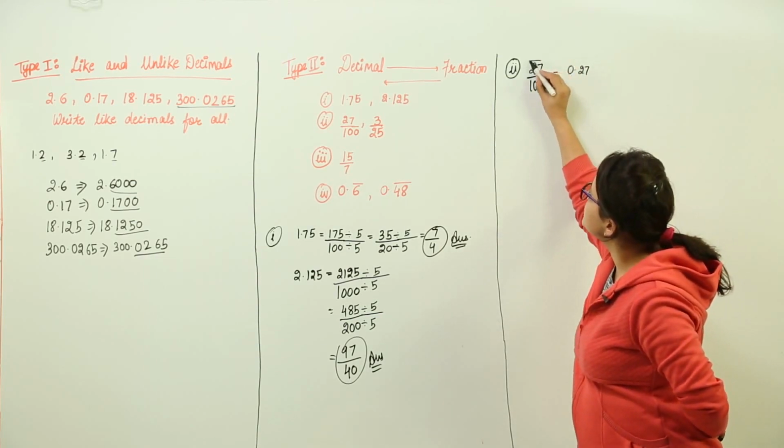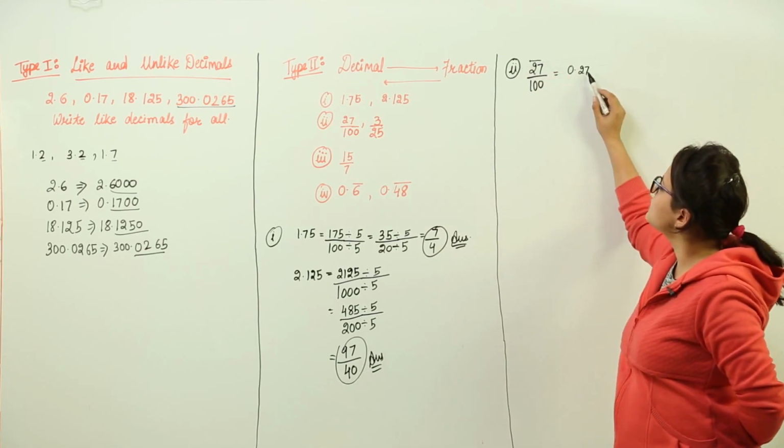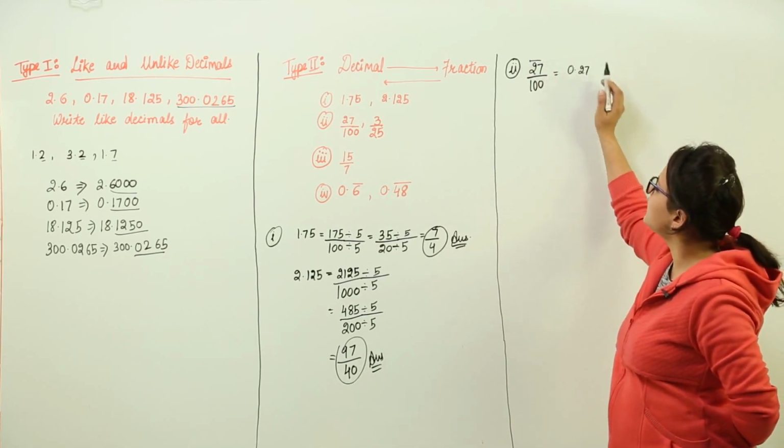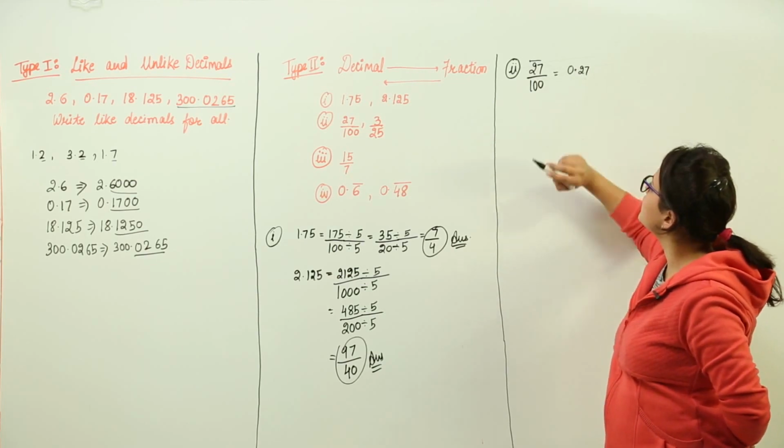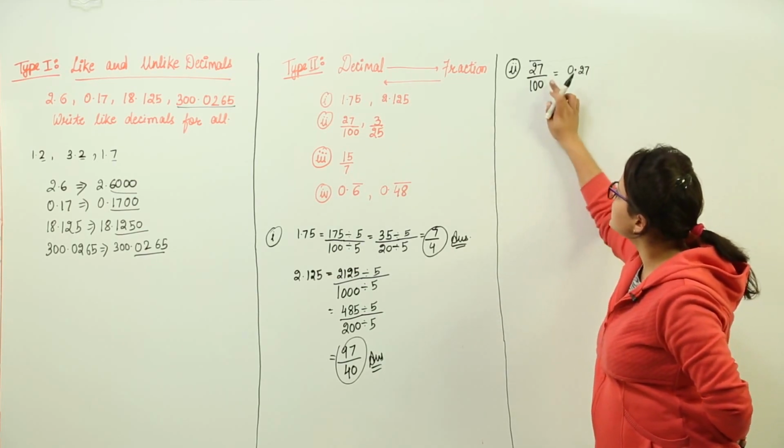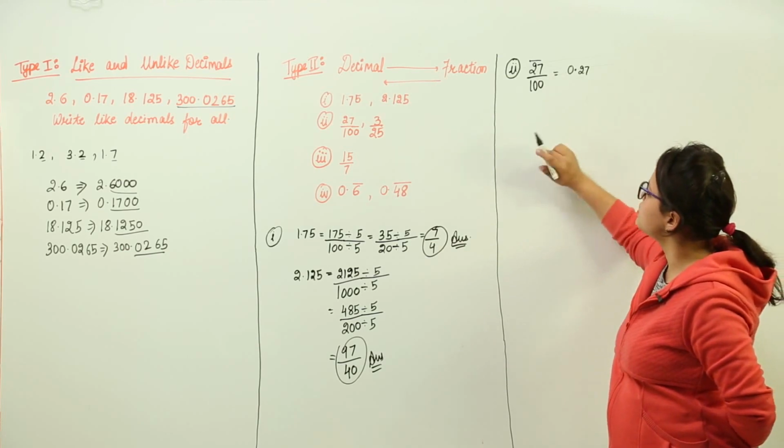So if we count 2 places from the right hand side, we would get 2 and 7 both are taken. So we get the point over here. So the decimal for 27 upon 100 is 0.27.